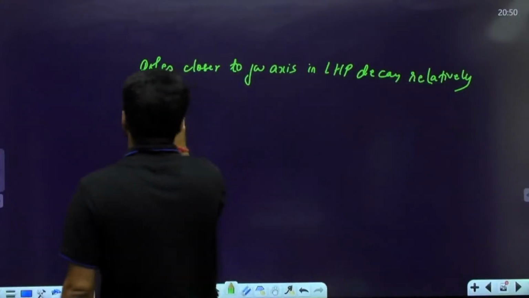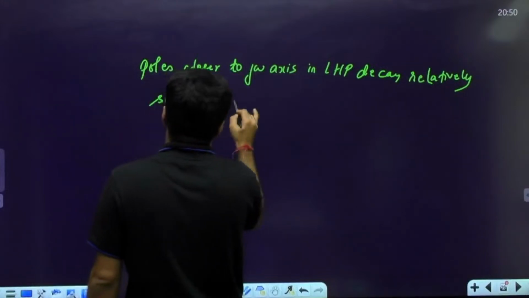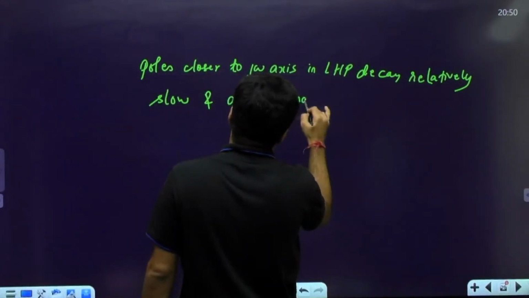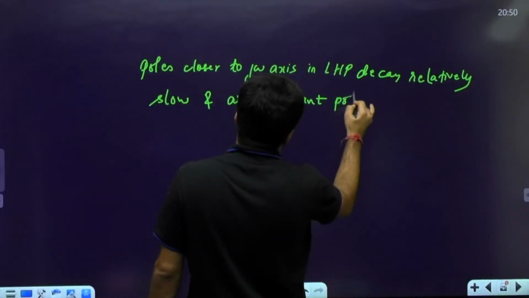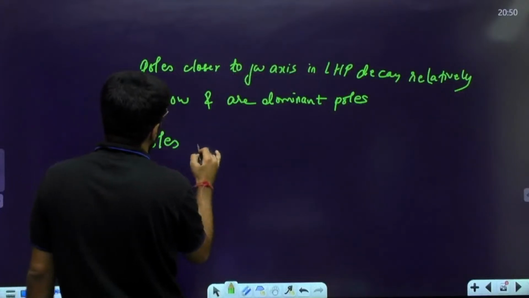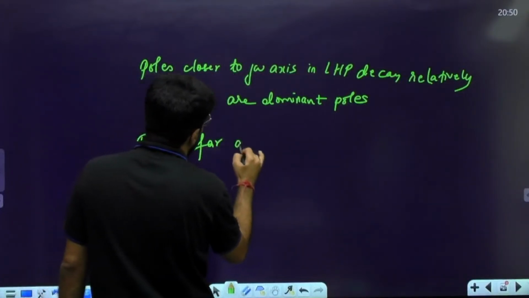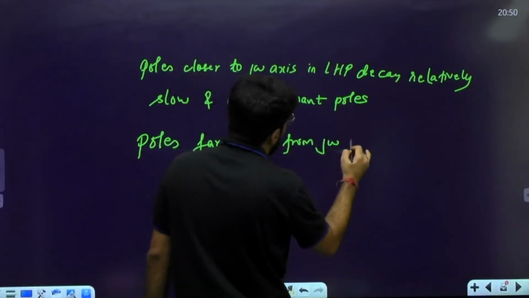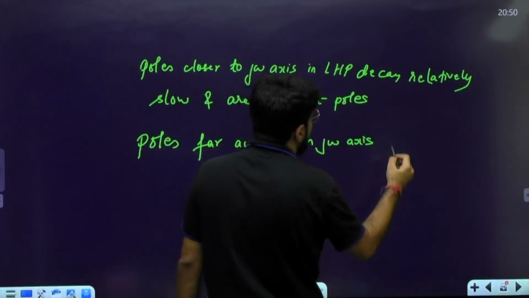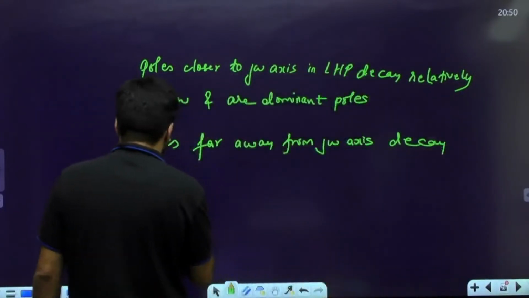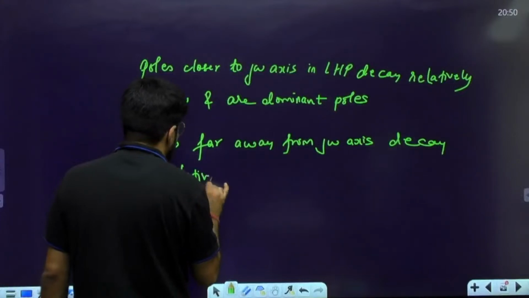They decay relatively slowly and are dominant poles, because they decide up to what time the transient part will exist. The poles which are far away from the j omega axis decay relatively fast. This is all done using the transient analysis.